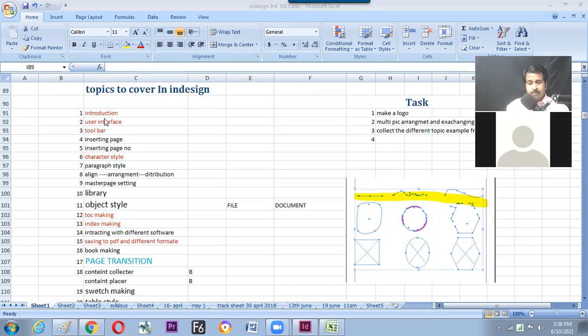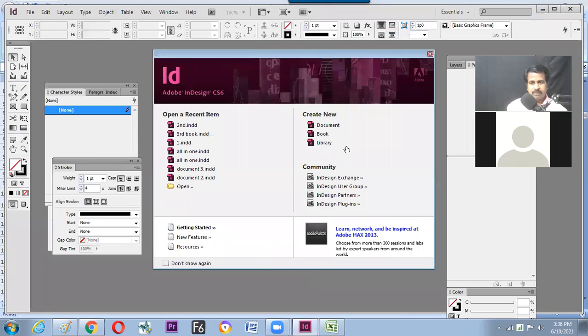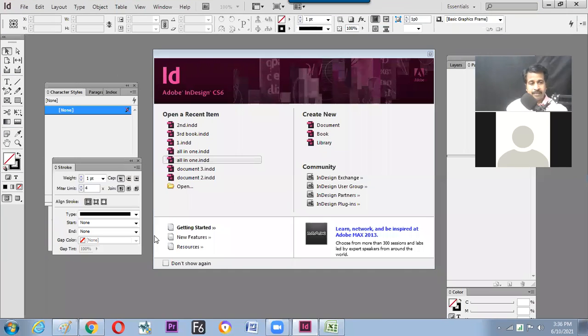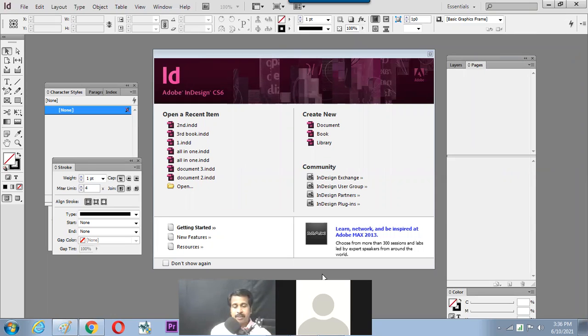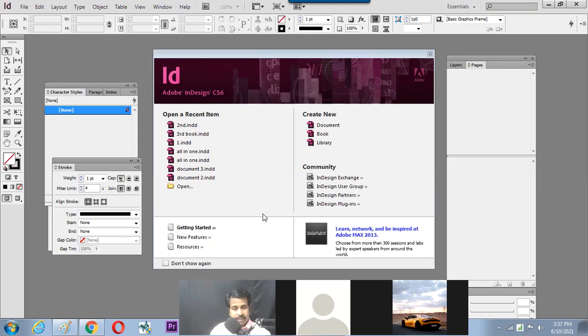Fine then. So let us move to the user interface of InDesign. Hope the screen is visible on your screen. The software comes up with a lot of windows and panels, just like your Adobe Photoshop. Does the screen completely visible at your end? Yes, sir. Fine. Sir, both Illustrator and InDesign are the same software, sir? Yes, nice question. It is of the same company, but the job is layouting, that is designing.